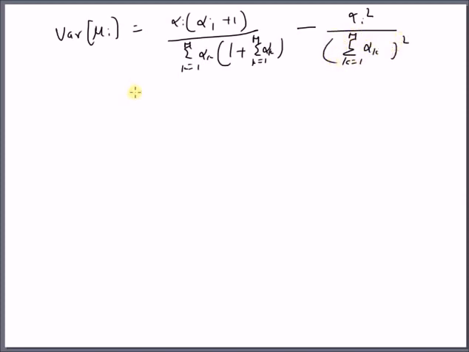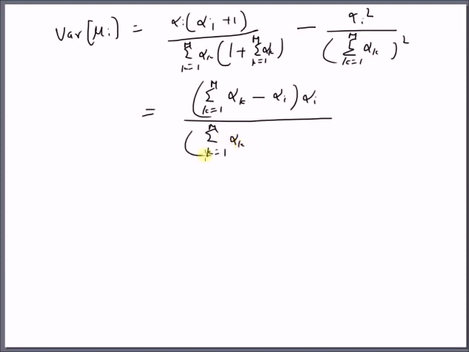So by simple algebraic manipulations, we can easily prove that this is equal to the summation k equal to 1 to m alpha k minus alpha I, multiplied by alpha I, divided by the square of this summation k equal to 1 to m alpha k multiplied by 1 plus the summation k equal to 1 to m alpha k. So this is the variance of the ith mu, that is the random variable mu I which is part of a random vector that follows a Dirichlet distribution.